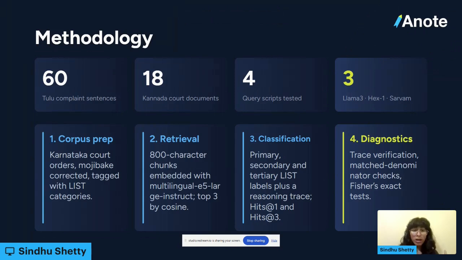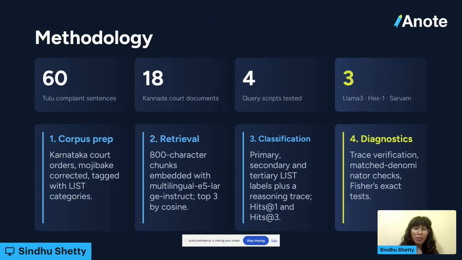We also, for the classification side, which is how the model classified sentences, had three aspects: the primary, secondary, and tertiary. So the model could have three guesses: the primary one, which was essentially the main one, and then two other guesses, which were separate categories that it could ascribe to.